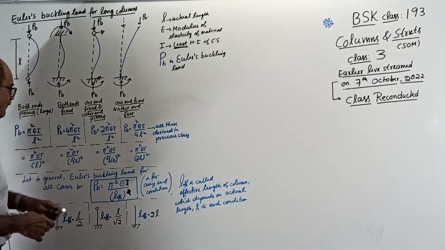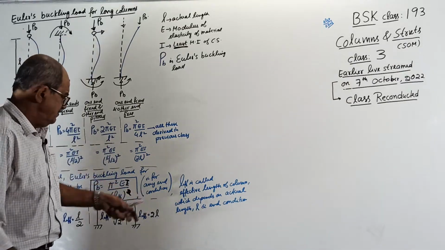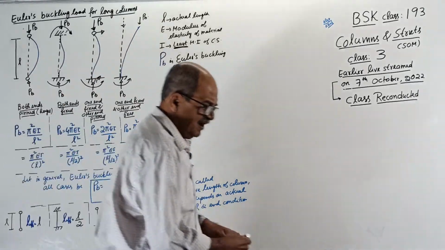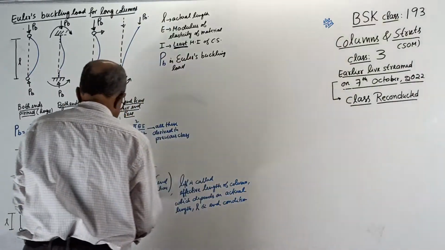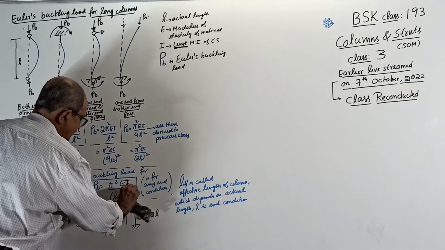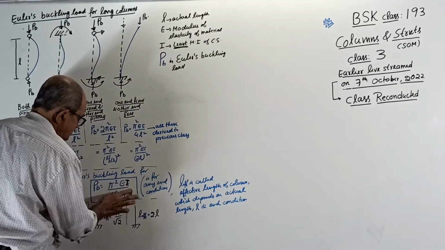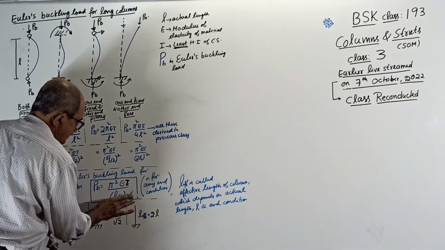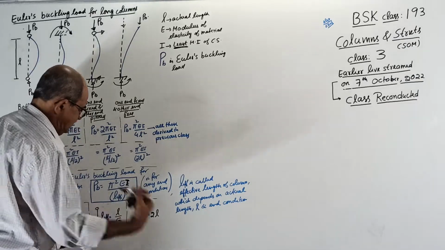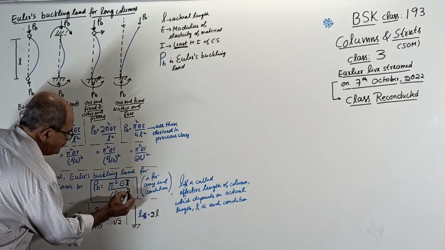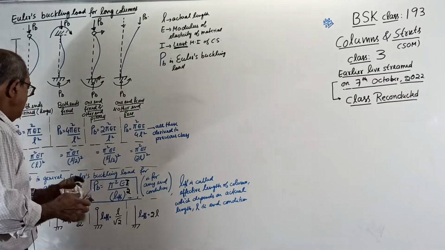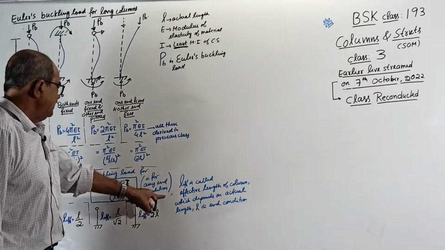Now, for any end condition, a little ink problem, I will rewrite it. Pi square EI by L effective square, that is for any end conditions.